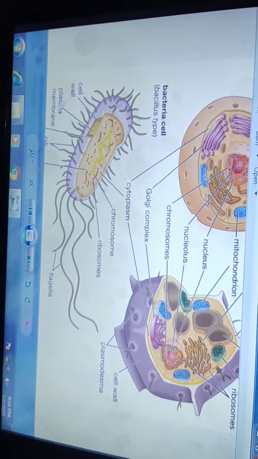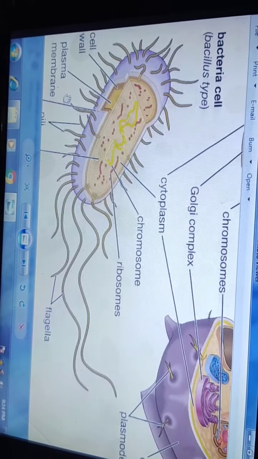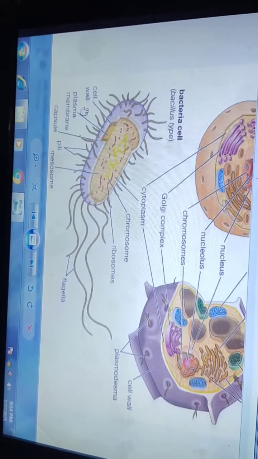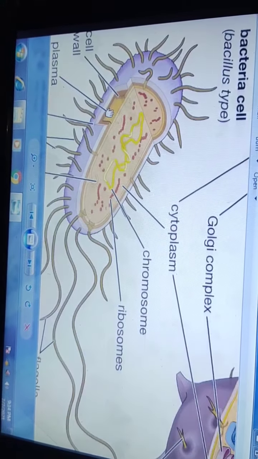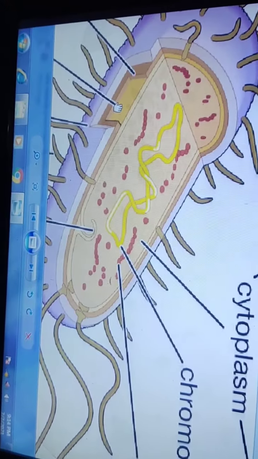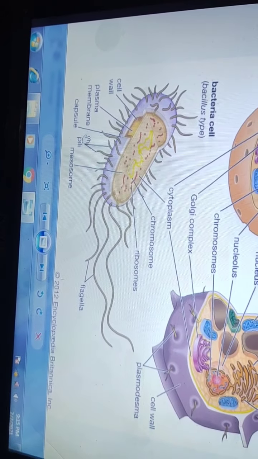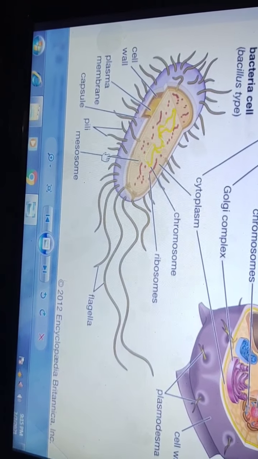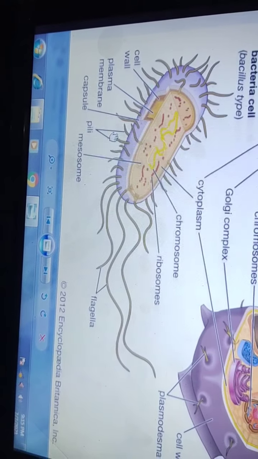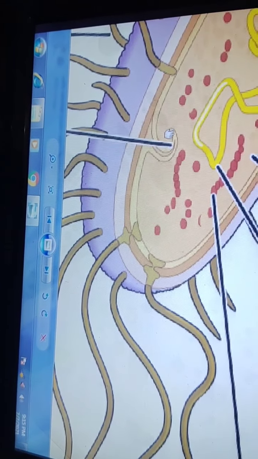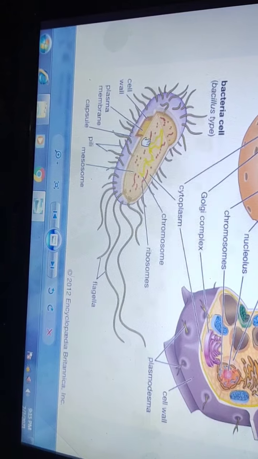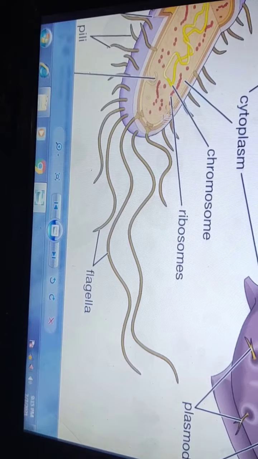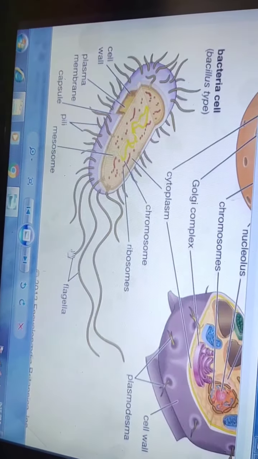Now the bacterial cell. It is very easy. This part, the outermost covering, is called the cell wall. This membrane-like structure is known as the plasma membrane. This is called the capsule, and these hair-like projections are known as pili. This J-shaped structure is called the mesosome, and this long hair-like projection is called the flagellum. And chromosome, cytoplasm, etc.